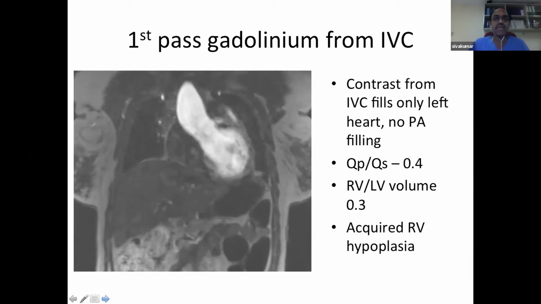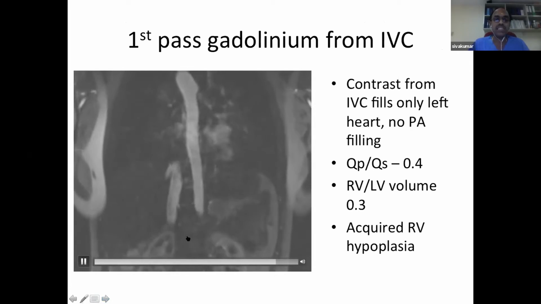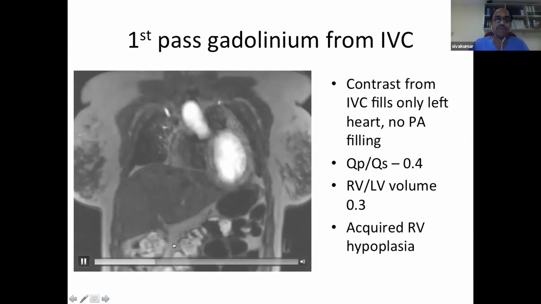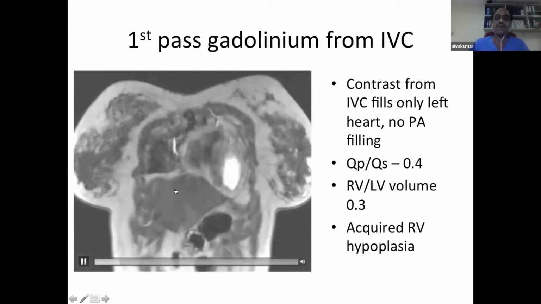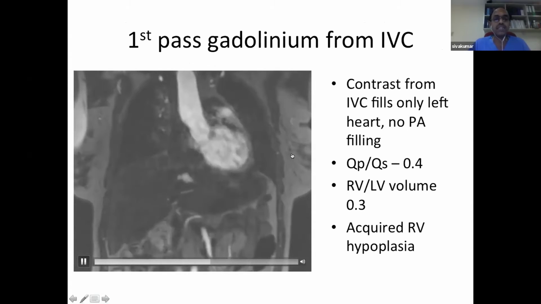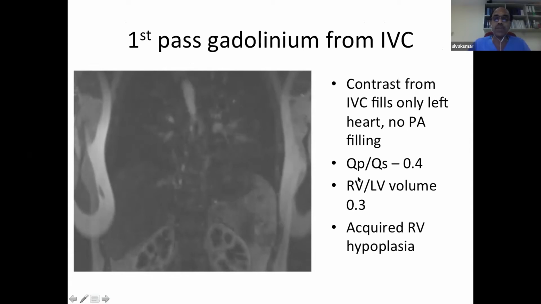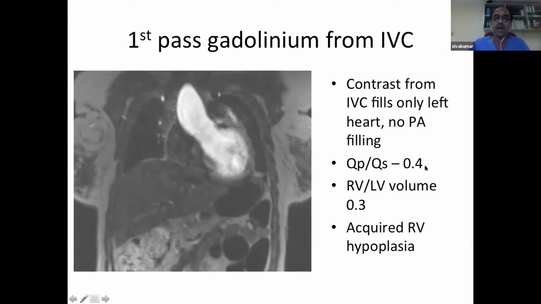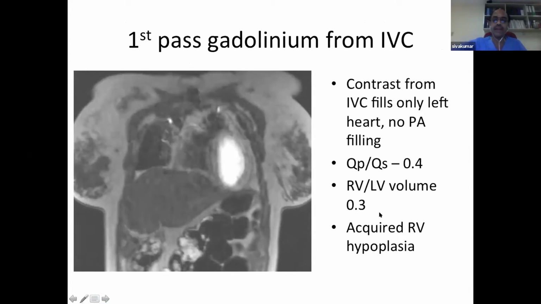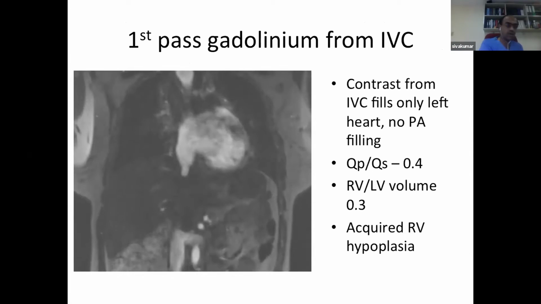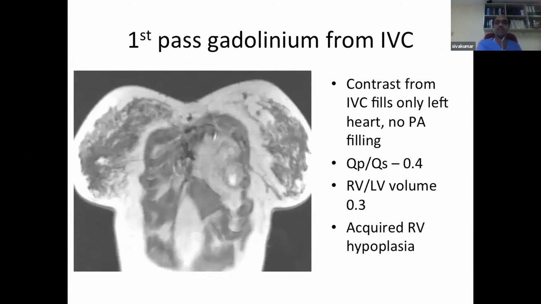This is the first pass gadolinium effect of an injection from the inferior vena cava. We can appreciate that only the left heart fills when we are injecting into the inferior vena cava, saying there is no communication between the left atrium and right atrium. The QP by QS was 0.4. RV by LV volume ratio was 0.3 on MRI. There was an acquired RV hypoplasia.